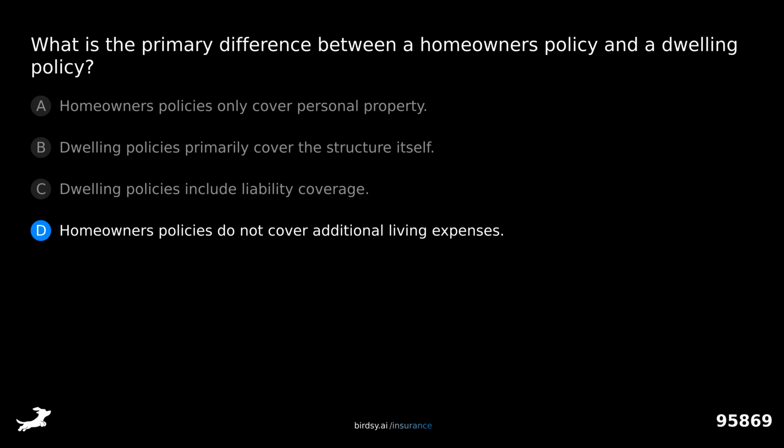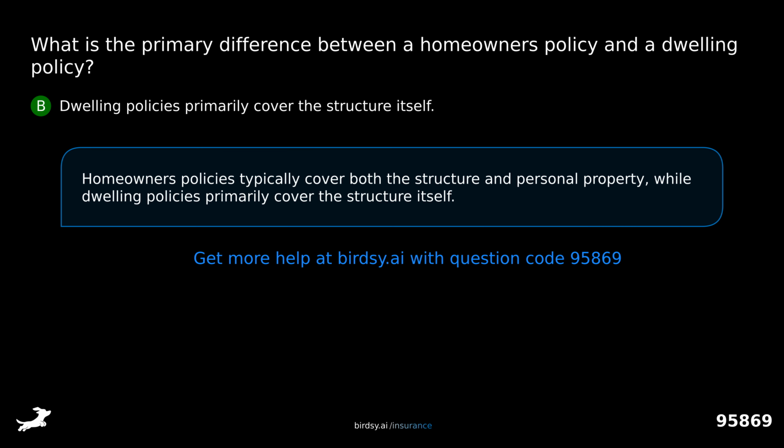Or D, homeowners policies do not cover additional living expenses? The answer is B, dwelling policies primarily cover the structure itself. Homeowners policies typically cover both the structure and personal property, while dwelling policies primarily cover the structure itself.